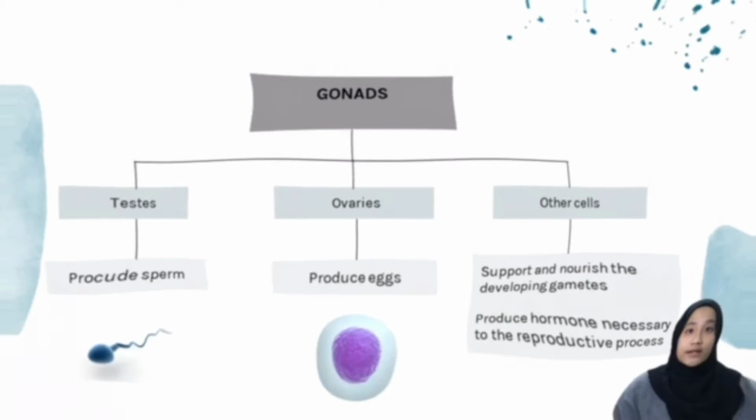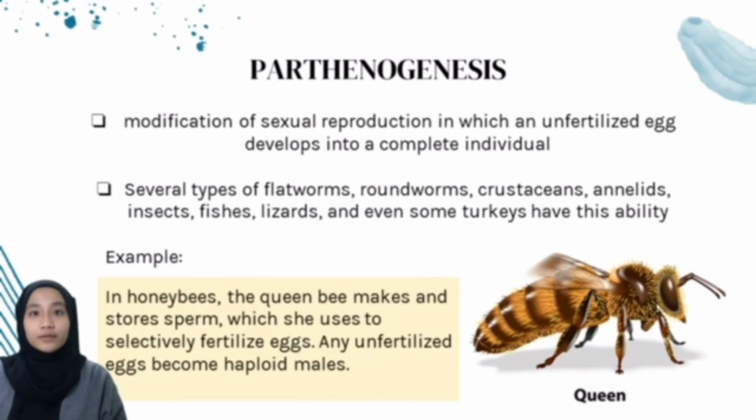bringing the gametes together. Several types of flatworms, roundworms, crustaceans, annelids, insects, fishes, lizards, and even some turtles have the ability to reproduce parthenogenetically. Parthenogenesis is a modification of sexual reproduction in which an unfertilized egg develops into a complete individual. In honeybees, the queen bee makes and stores sperm which she uses to selectively fertilize eggs. Any unfertilized eggs become haploid males.